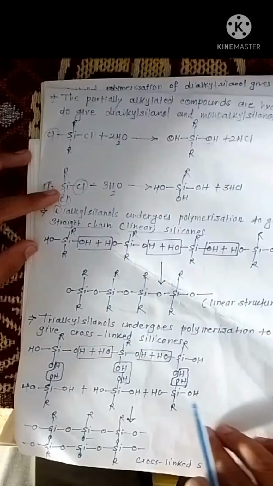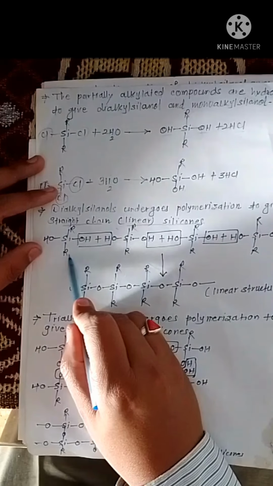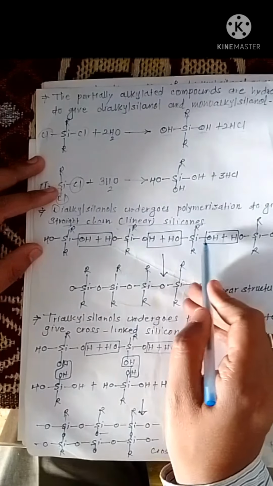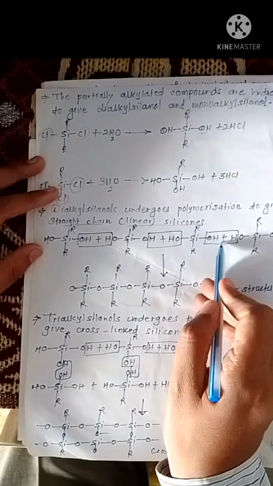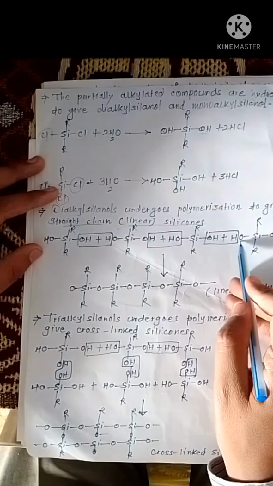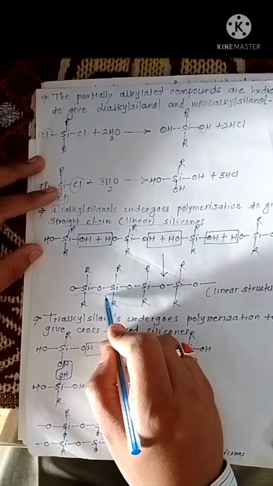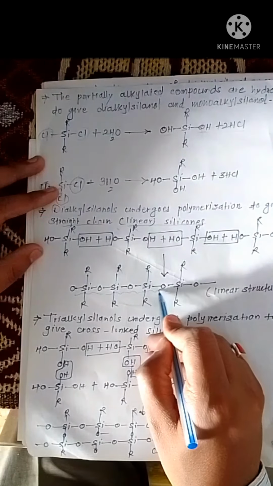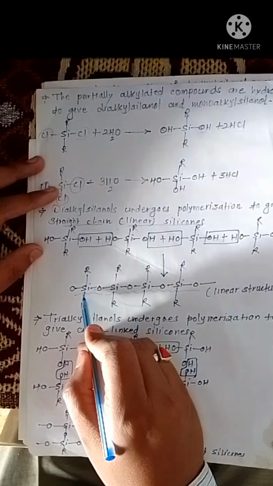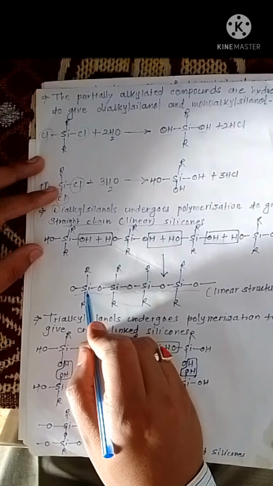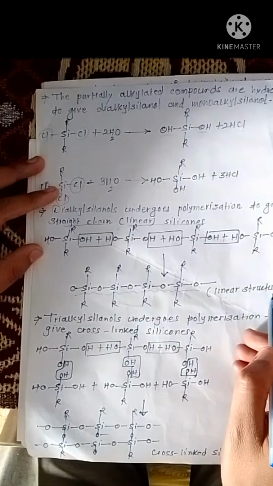So see here, in this reaction, when dialkyl selenol units are reacted, a water molecule gets out. It is a condensation polymerization process, and we get a linear structure of a polymer. In this structure, if we closely see, the backbone of the compound is made up of alternate silicon and oxygen atoms. So it is the linear structure.